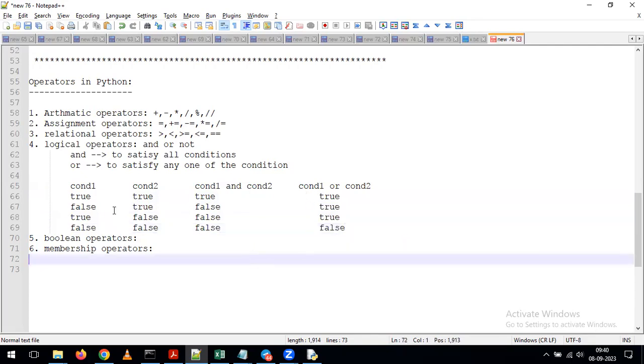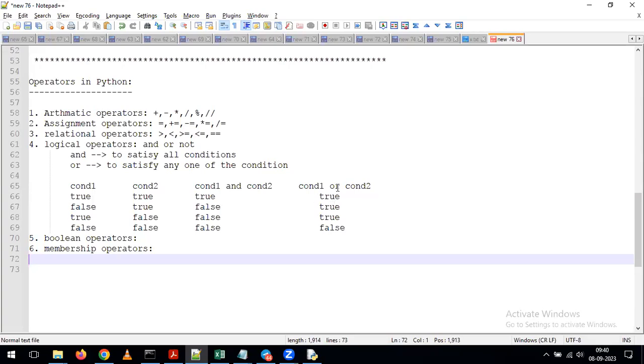Indirectly, the OR operator is going to satisfy any one of the conditions. If any one of the conditions is true, then automatically the OR operator will give the value as true. But if both the conditions are false, then it gives the output value as false only. And this is the way we need to understand the purpose of the AND operator and the purpose of the OR operator as part of writing our programming.